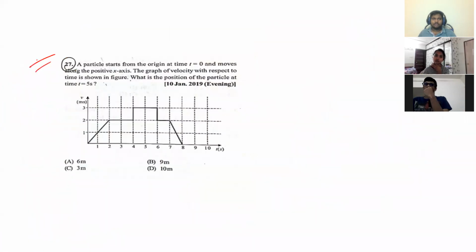Can you solve this question now on your own? Quickly, in the last 5 minutes, you can solve.